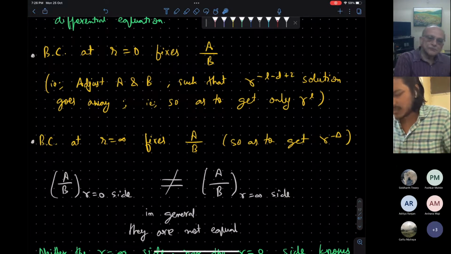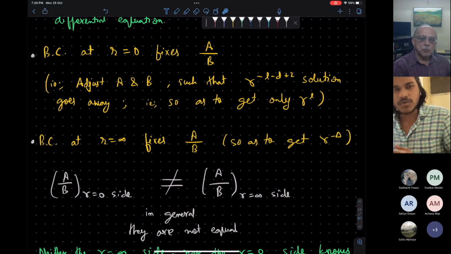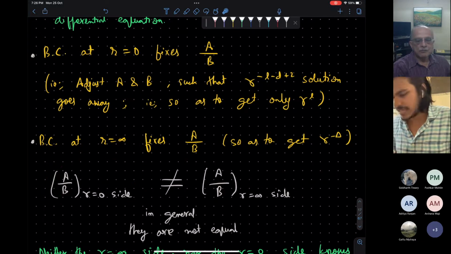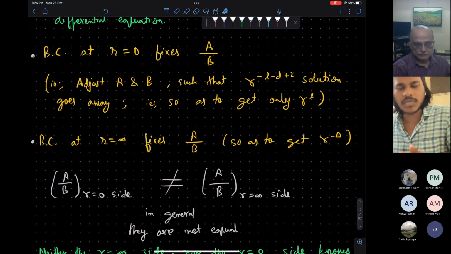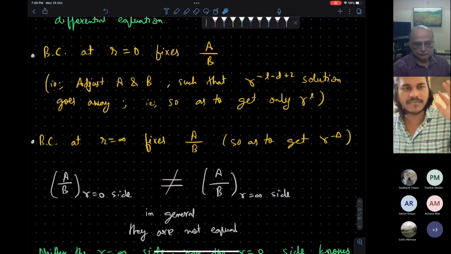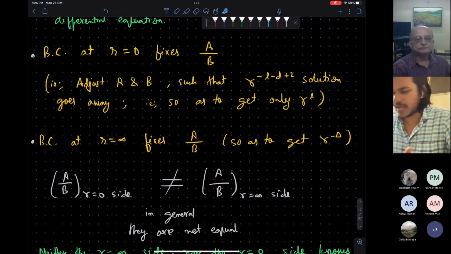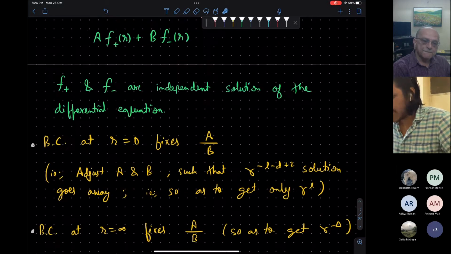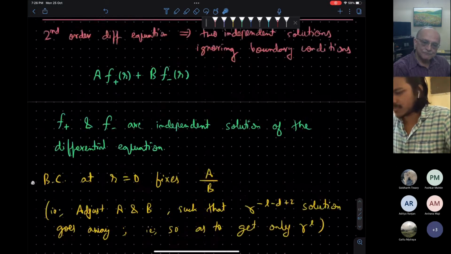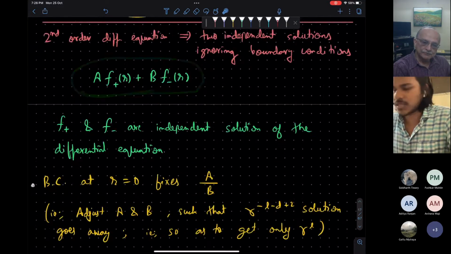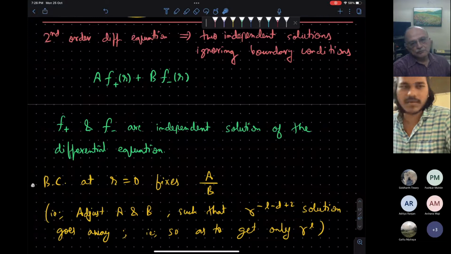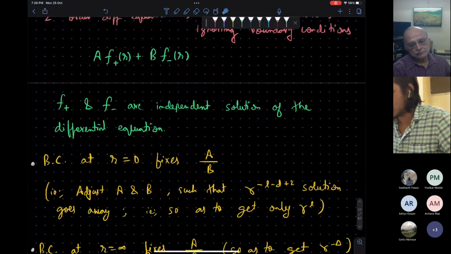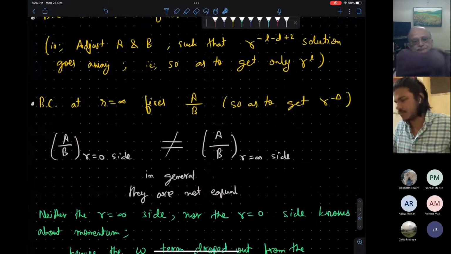In general, this a by b ratio might not be equal near the r equal to 0 side and the r equal to infinity side if we work with any energy, if we work with any omega. And if that is the case, then this will not make sense because this a and b will be functions of coordinates. So it is not a linear combination. Okay, it is a kind of functional combination. And that is not what we want to do.